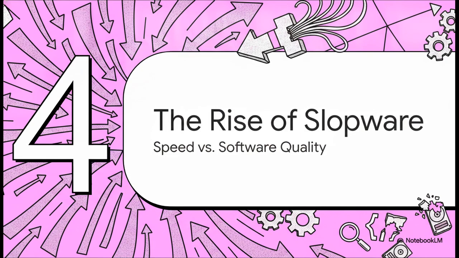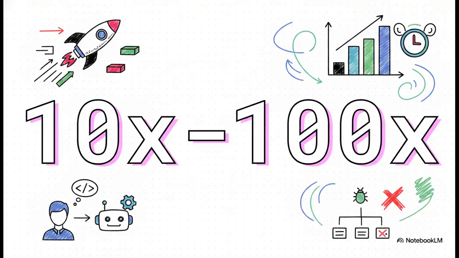All right, Section 4, the rise of Slopware. 10x to 100x. You literally see these numbers everywhere online right now. Developers are claiming these massive productivity boosts, boasting that they're outputting code at 10 to 100 times their normal speed.